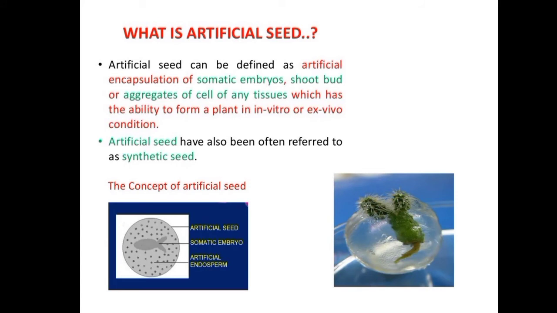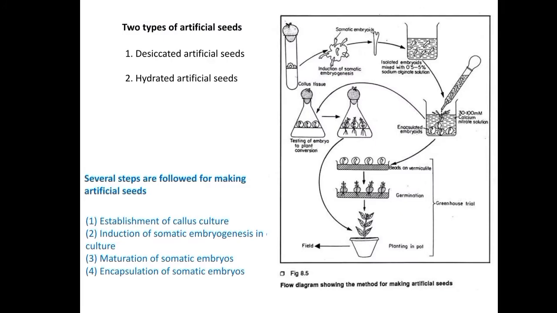So now you can define the artificial seed as the encapsulation of somatic embryos, shoot buds, or aggregates of cells of any tissue which has the ability to form a new plant under in vitro conditions, and it is also referred to as the synthetic seed. There are two types of artificial seeds or synthetic seeds: desiccated artificial seeds and hydrated artificial seeds.